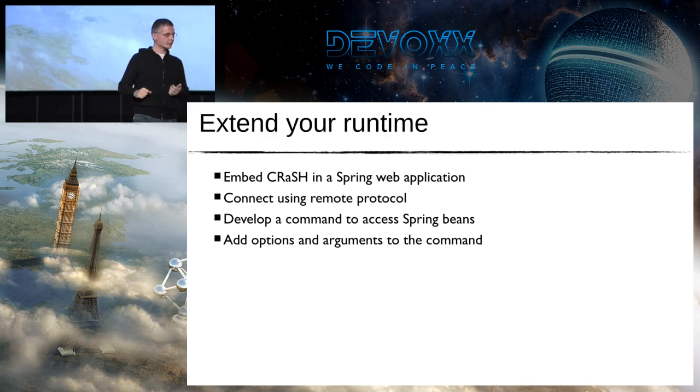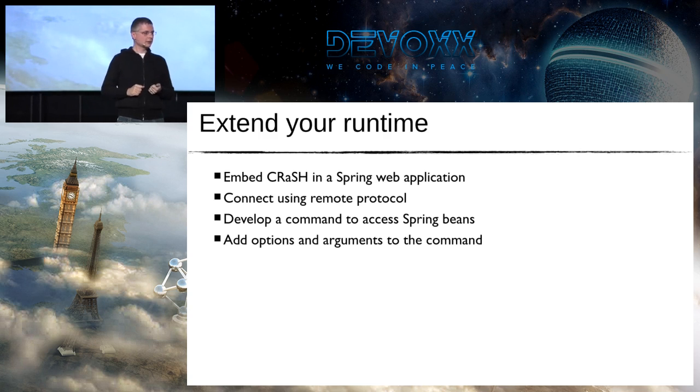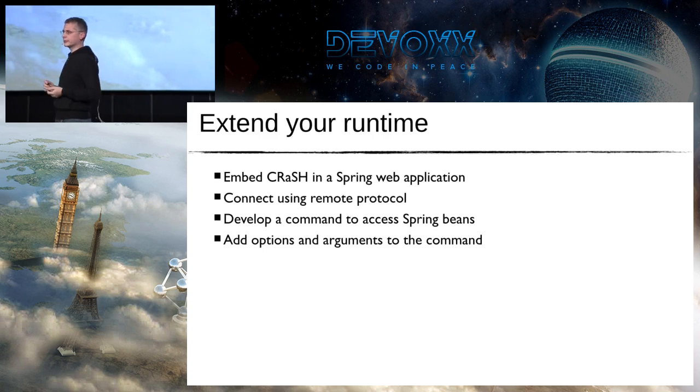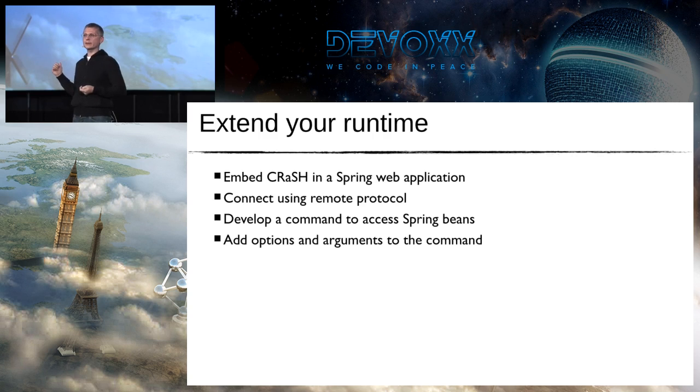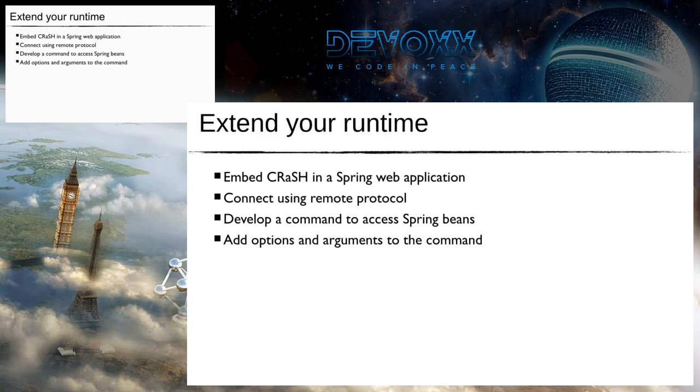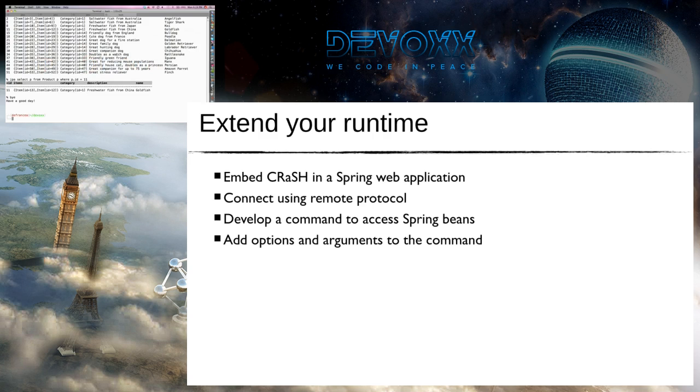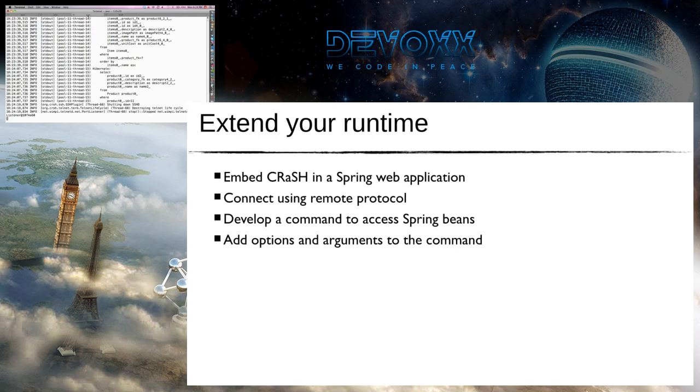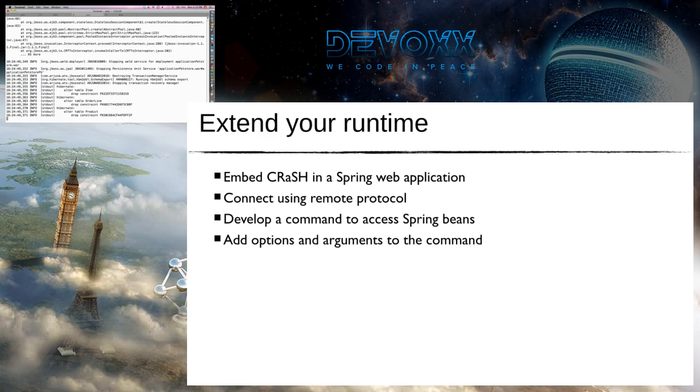So next step. We have seen how to use it in standalone, and how to use it attaching to JBoss S7. Now, CRaSH is also very powerful if you use it in your own runtime. It means that you can have a product or a project and you want to have a console for your project. And that's also what CRaSH can do for you. In this example, we will deploy a Spring application, a web application with Spring, and we will show you what we can do with that.